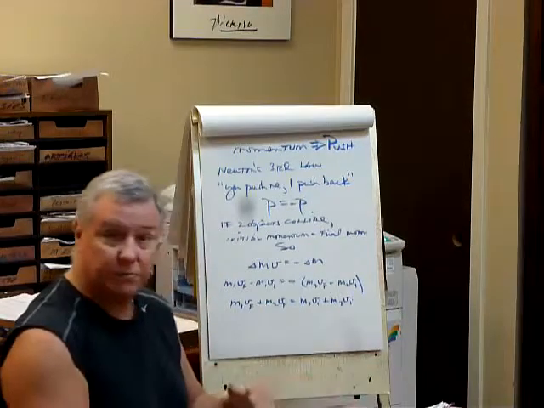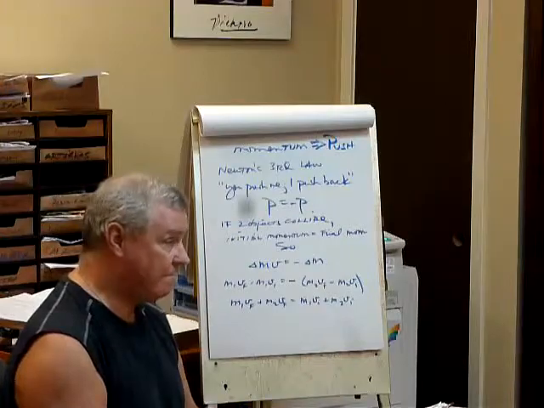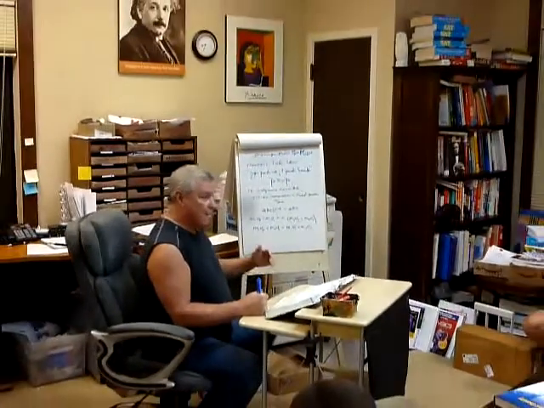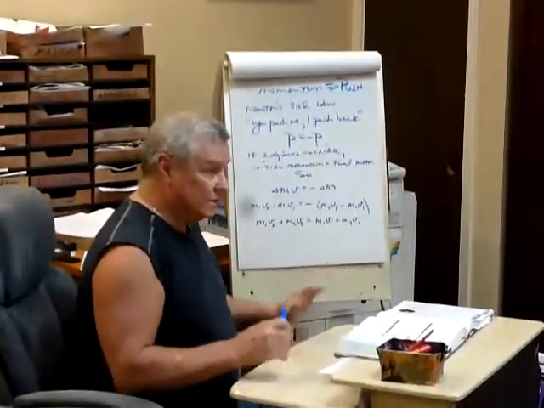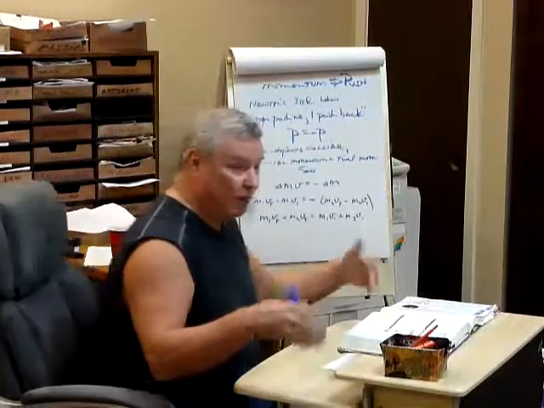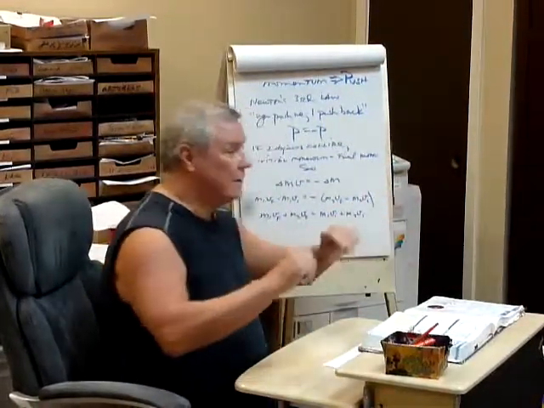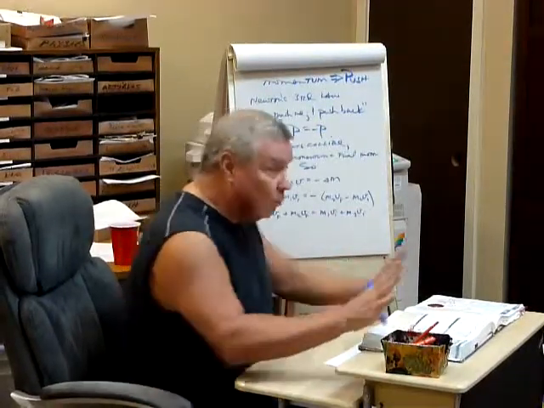Chapter 6, momentum and impulse. So what's momentum? Mass times velocity. Mass times velocity, yeah, but what is it really? It's really push. When you've got some momentum, if a football team has some momentum, they've got some push. If you've got some momentum in your life or in school, you've got some push.